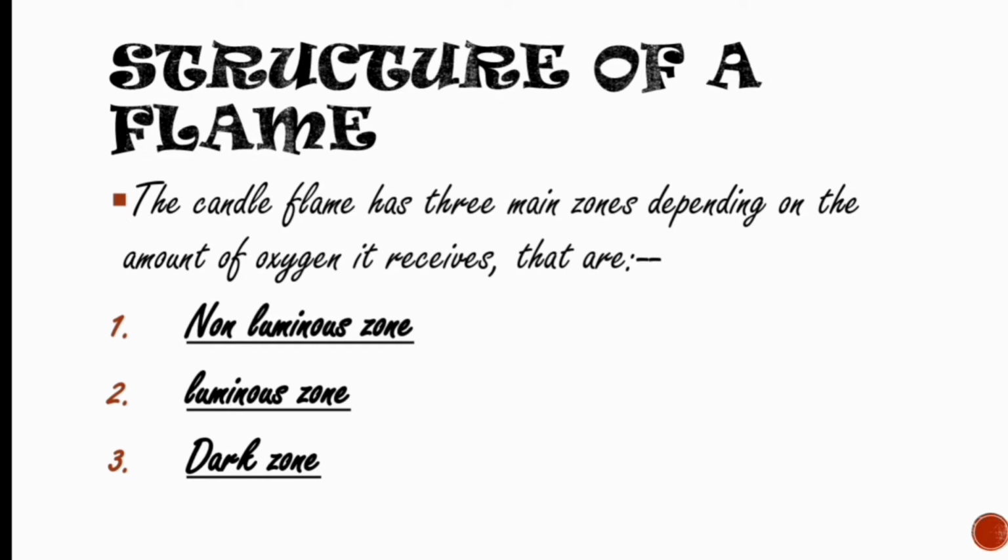Now, let's see the second topic in our part 2 video. Our second topic is the structure of a flame. We are going to study the structure of a flame. The candle flame has 3 main zones depending on the amount of oxygen it receives: the non-luminous zone, the luminous zone and the dark zone. These 3 zones differ by the amount of oxygen they receive. We will study each zone one by one. So, let's start.